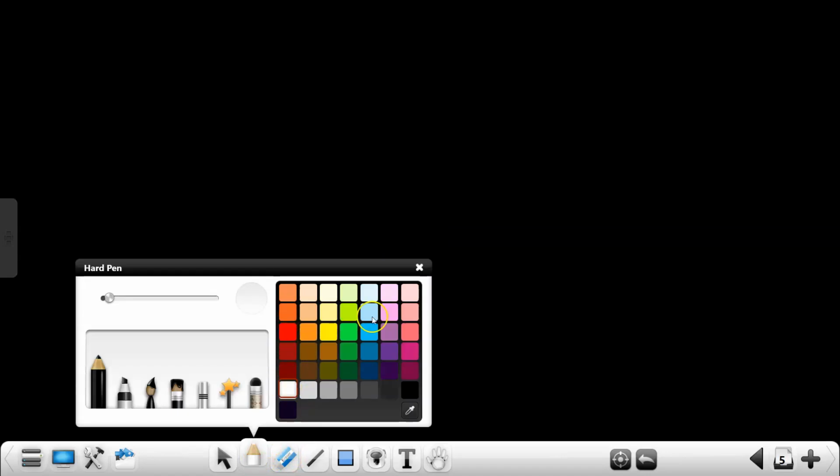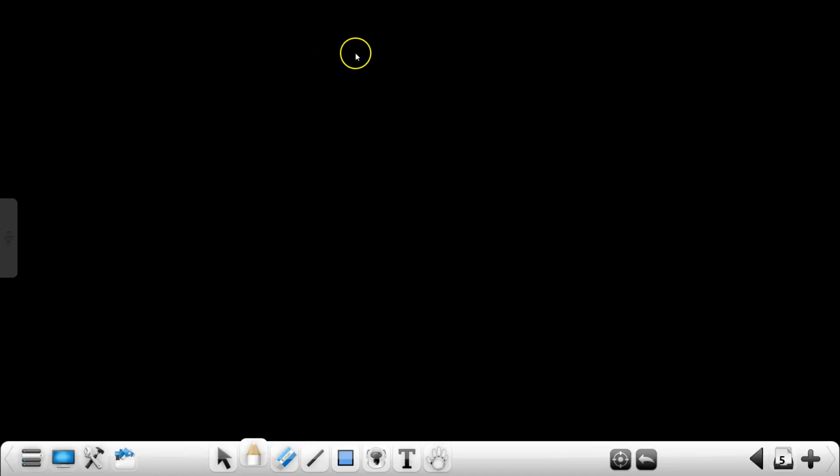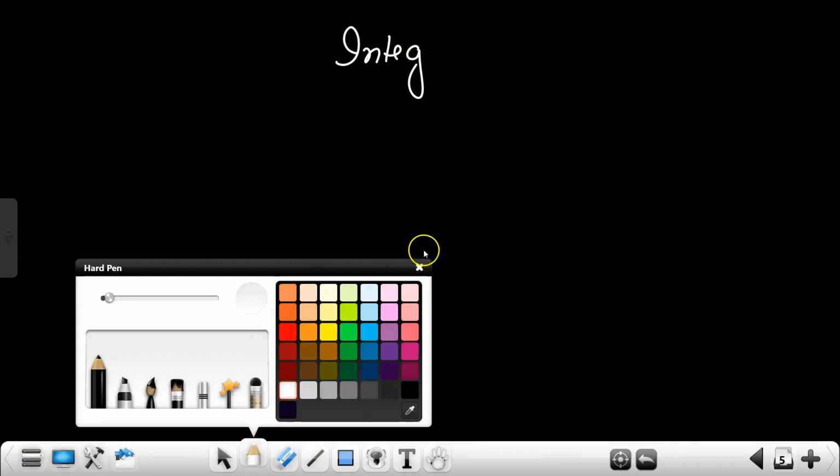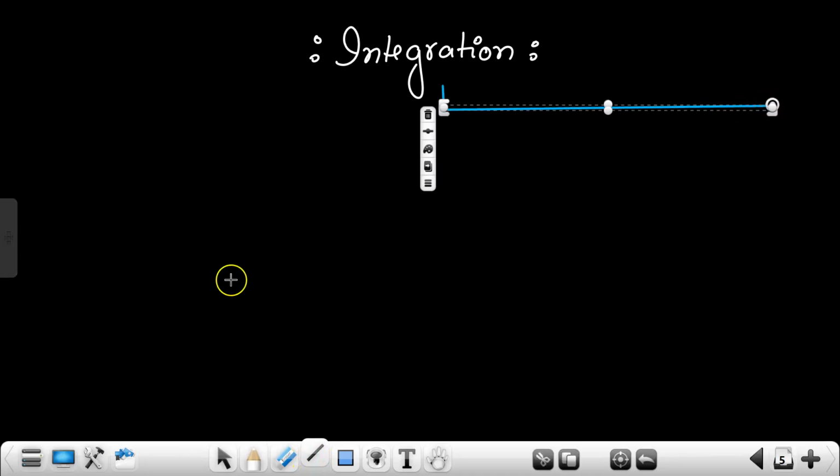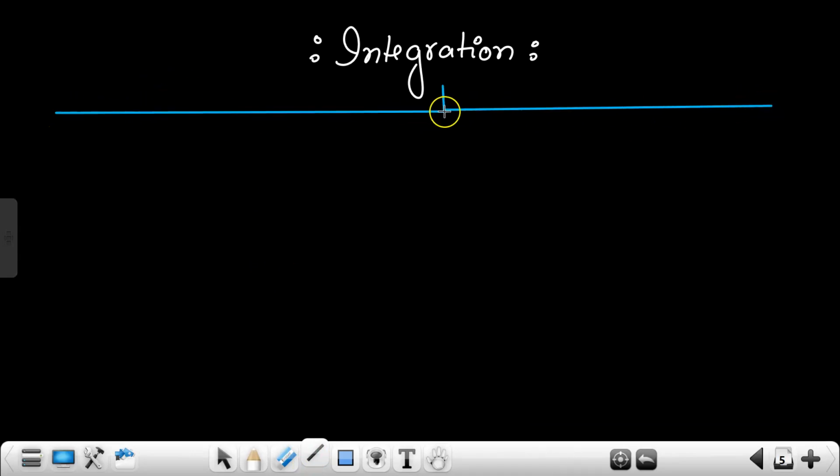Now this integration is of two parts again. Achha, tell me what is the geometric meaning of integration? You don't know, right? Okay, no problem. Many will say integration means area. Yes or no?